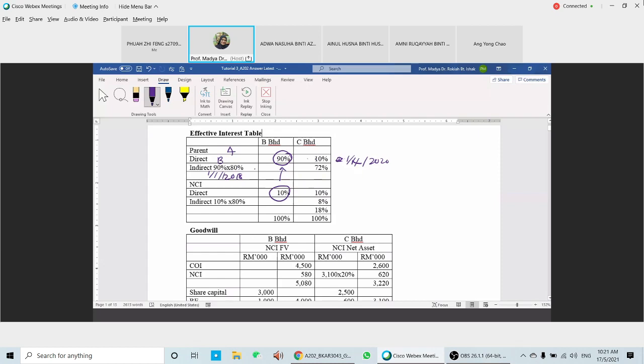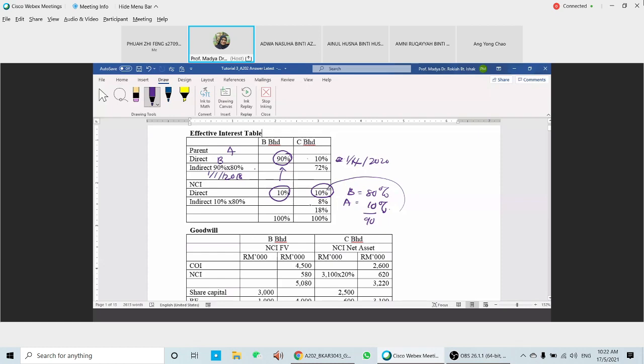NCI here, the direct one has 10%. Where does the 10% come from? B has 80% in C, and A has another 10%, so altogether 90%. The remaining direct holding to the NCI here is another 10%.